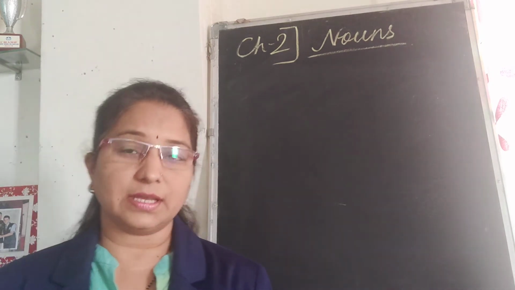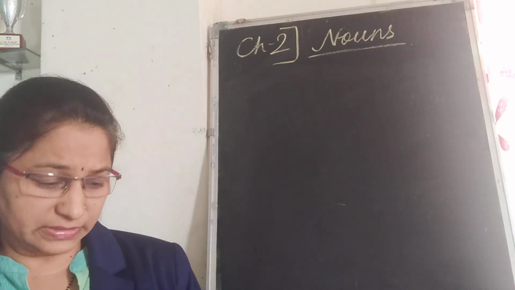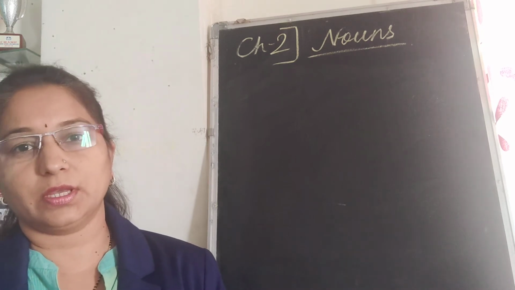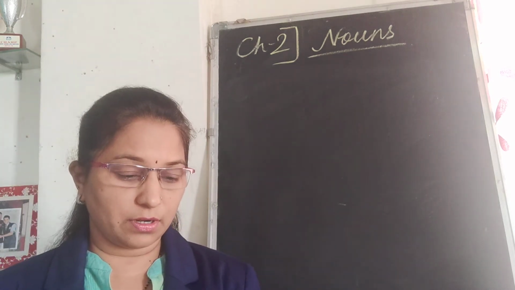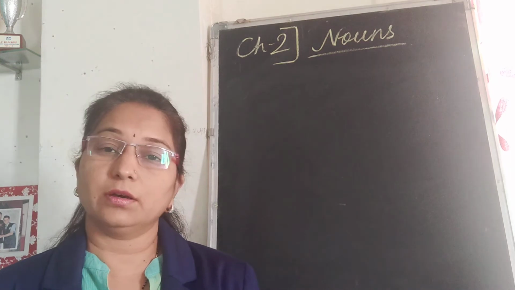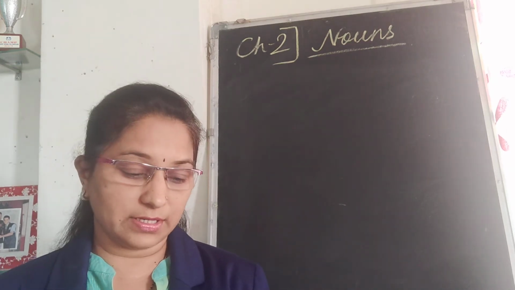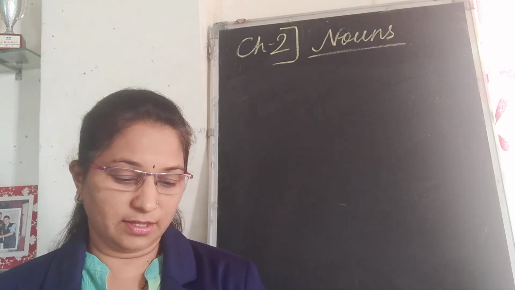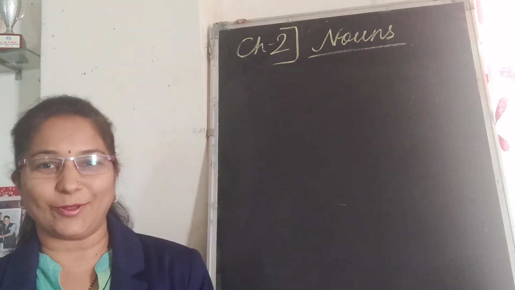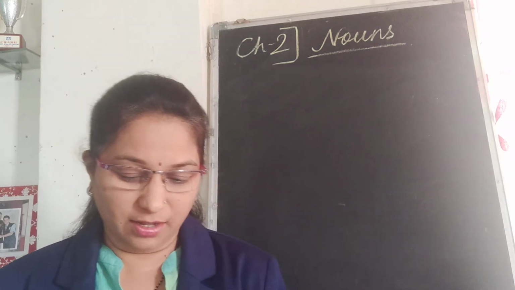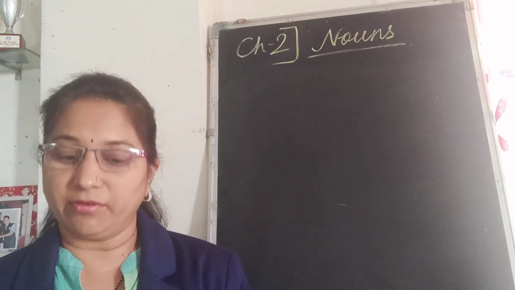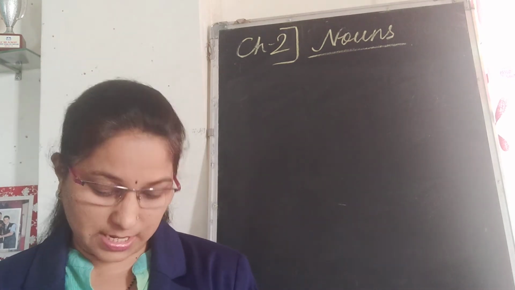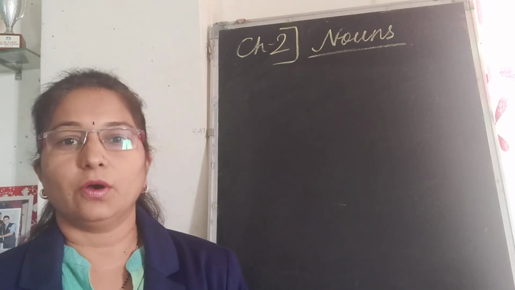So here exercise A is given. Next, write proper nouns for these common nouns. So here are some common nouns given. You have to write a proper noun for it. One is done for you: river, any name of any river, Brahmaputra is written here. Then school, any name, of course, you can write your school name. Friend, any of your friend's names, you can write Ria. City, Sangli. So in this way you have to complete this exercise A on your own.